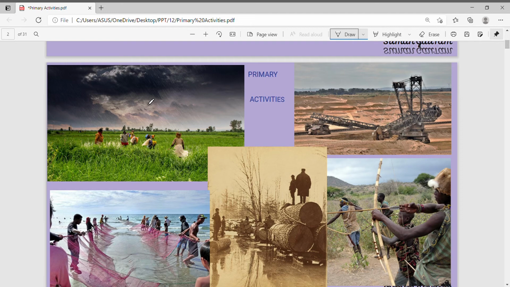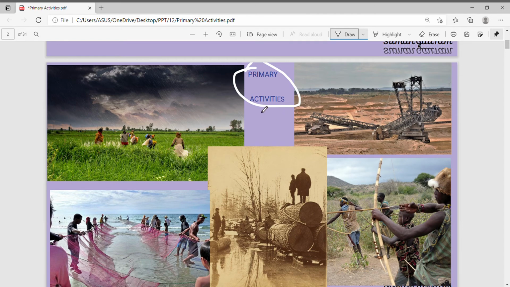Now, in economic activities, the first and the most important economic activity is primary activity. What is a primary activity? A primary activity is the activity where human beings are directly related with the nature. Here, they are not doing anything outside the nature. They are plowing the field, depending on the rain, fishing, lumbering, hunting, mining. In all these areas, human beings are directly interacting with the nature, and are dependent on the bounties of nature. So nothing in the industries is done here. Everything is done with the interaction of the nature.